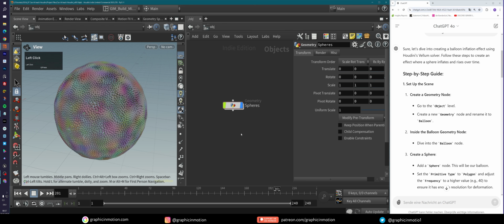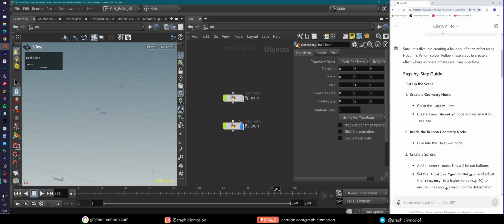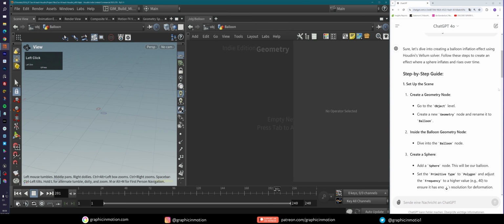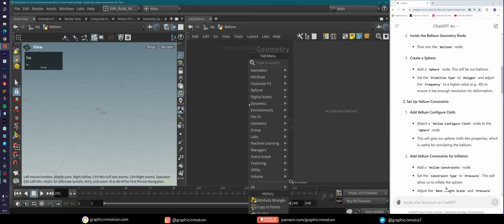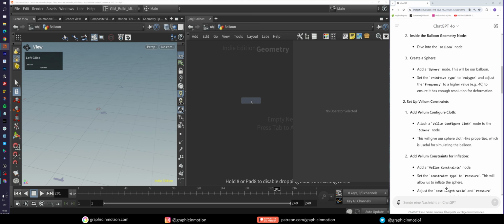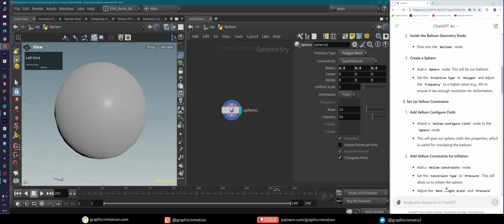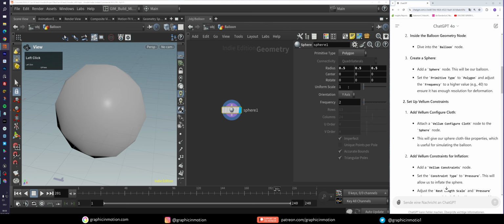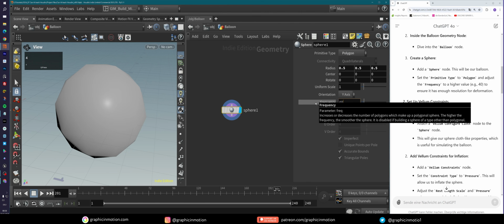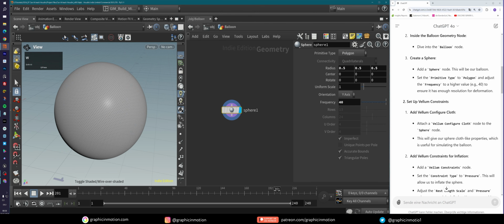So go to the object level. I'm here, and I will create a new geometry node and call this my balloon. So you see, I still have my setup from the example before in here. I can just turn this off for now. And then I enter this. Dive inside the balloon node, create a sphere. So let's create a sphere. And in this sphere now, set the primitive type to polygon and increase the frequency to 40, like so, so that we have a higher resolution. That makes sense.